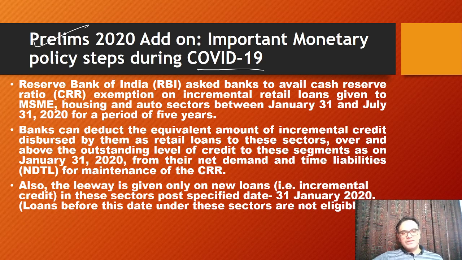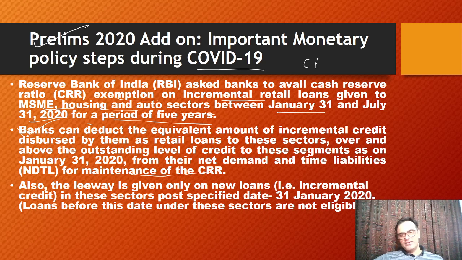So what is this all? RBI asked the banks to avail cash reserve ratio exemption on incremental retail loans given to MSMEs, housing and auto sector between 31st January and 31st July 2020 for a period of 5 years. This is a prelims fact that you must know. Then banks can deduct the equivalent amount of incremental credit disbursed by them as retail loans to these sectors over and above the outstanding level of credit to these segments as on 31st January 2020 from their net demand and time liabilities for the maintenance of CRR.